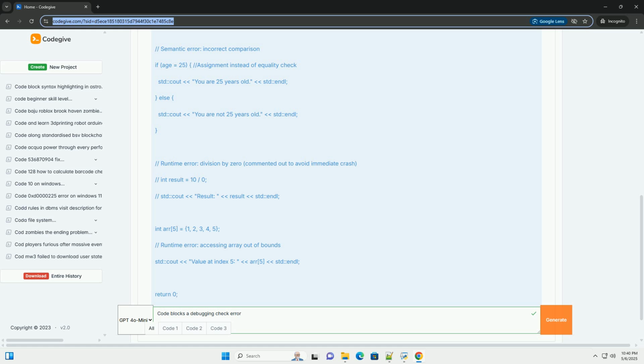3. Assertions. Assertions are conditions that you expect to be true at a certain point in your code. The assert macro in C++ allows you to check these conditions. If an assertion fails, meaning the condition is false, the program will terminate with an error message. For example, assert(age >= 0) checks that the age is not negative.